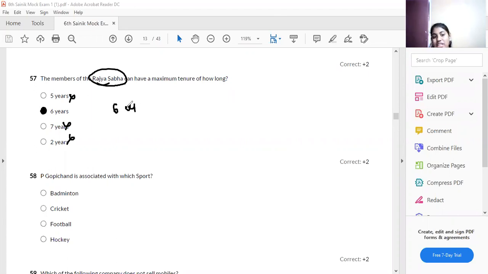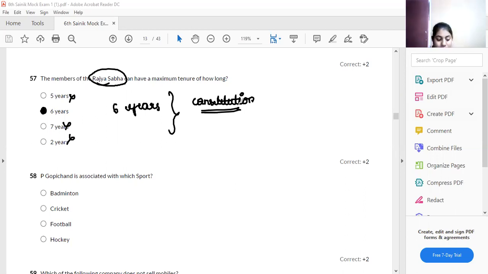This question is from the chapter called Constitution, where you have to study who the president is, the houses, upper house and lower house, how many members and seats they consist of, the vice president, and who selects the Rajya Sabha members. You have to know that thoroughly.